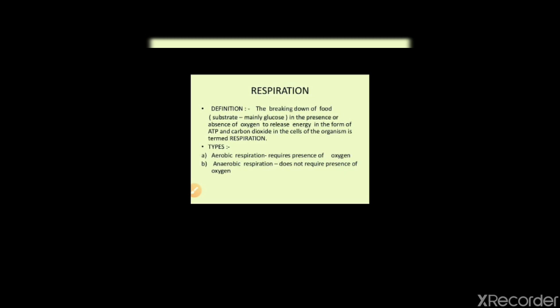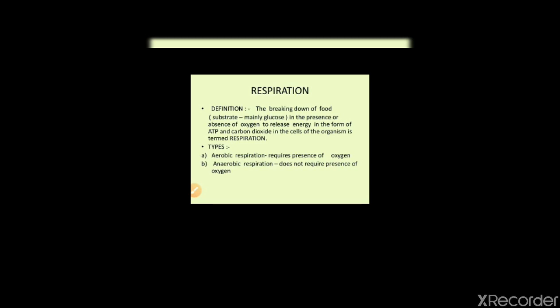Respiration means breathing plus breakdown of the food to get energy. See, we have already taken the food. That means digestion is already completed and the glucose is present in our small intestine. Now if it is not converted into ATP, it can't give energy. So we need respiration.